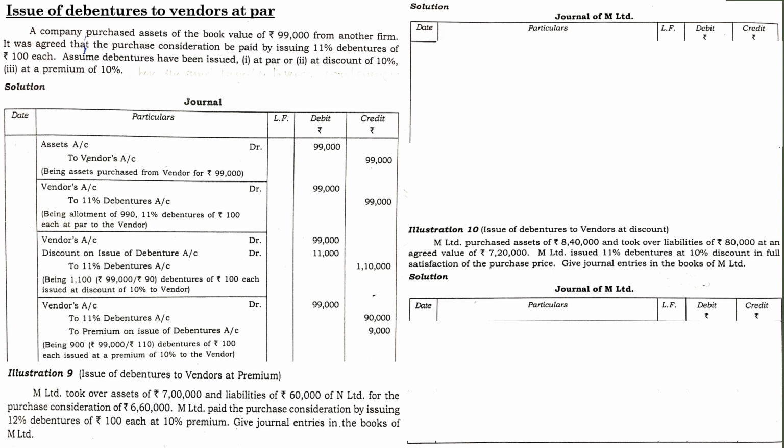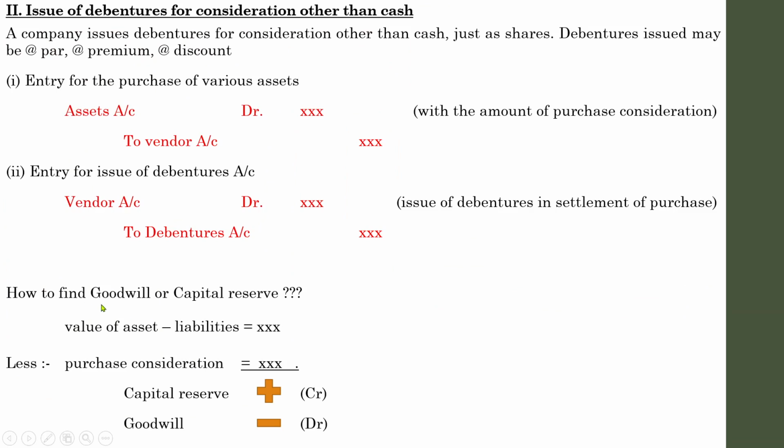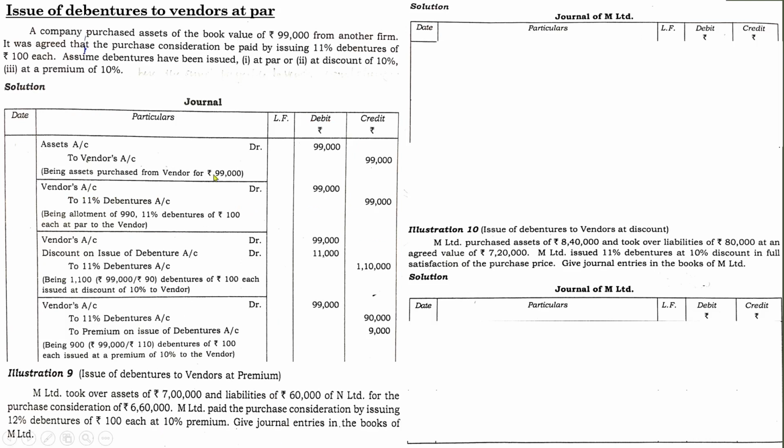If you have any doubts, let us go to that equation, then you will get a clear idea. See, this was the equation: value of the assets minus liabilities. It was 7 lakh minus 60,000, so it will be 6,40,000. Purchase consideration was 6,60,000. So definitely there will be a negative value. Here this value is less, this value is high. So negative means that represents goodwill. Let us come back to the question and go through the entries.